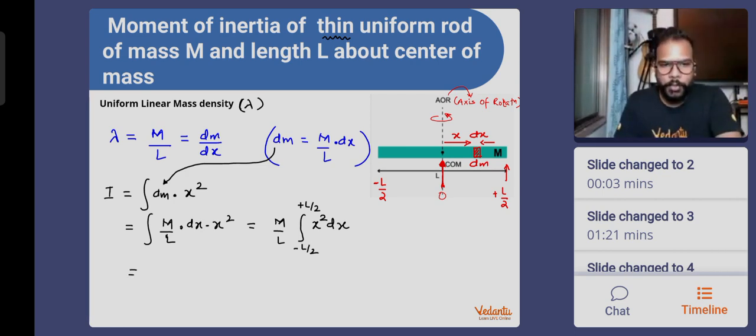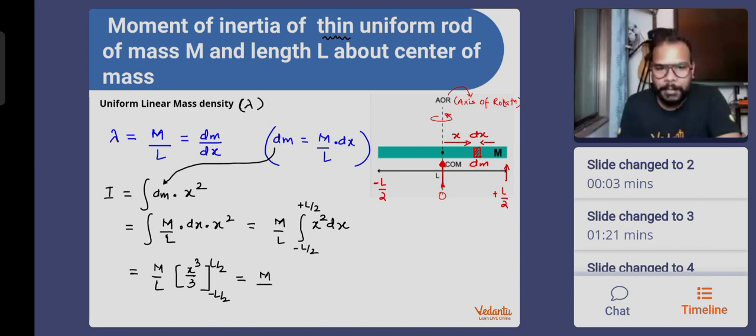Okay, people? So you know now that in this theory, finding the equation or making the equation to integrate is the real task rather than the integration. Now integrating x square is a piece of cake. It's basically a childhood question for us, right? So m by L, integration of x square is going to be x cube by 3, x to the power n plus 1 upon n plus 1, going from minus L by 2 to L by 2. Okay, guys? So m by 3L, 3 came out. And instead of x cube, we'll be putting the limits.